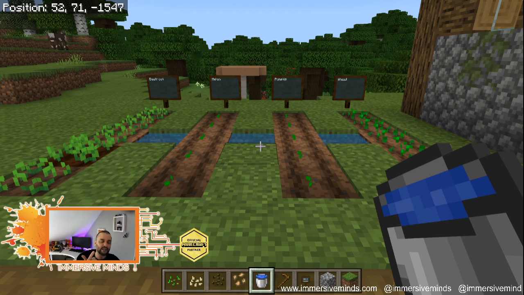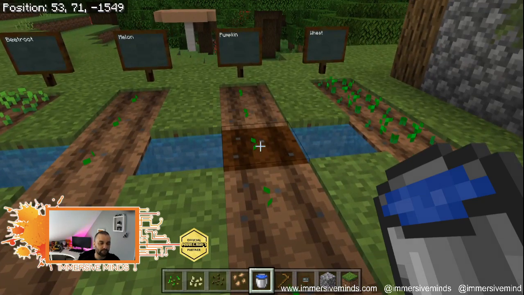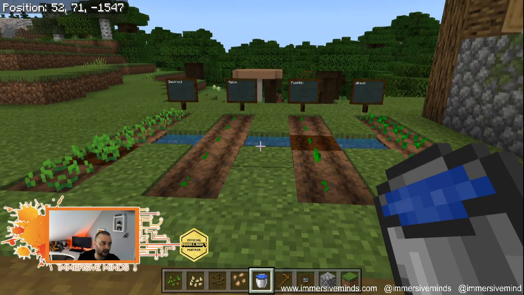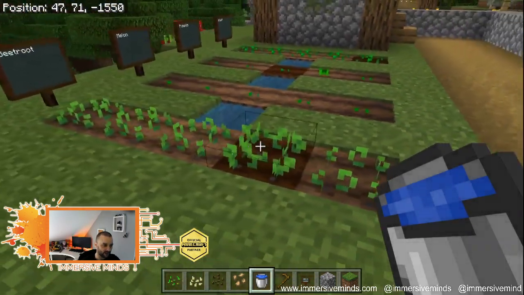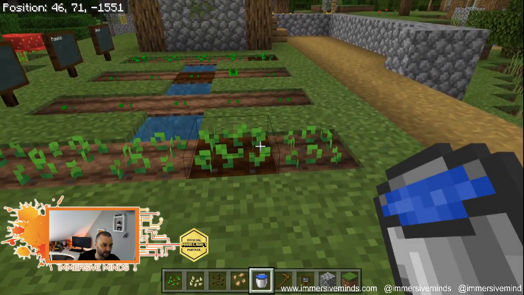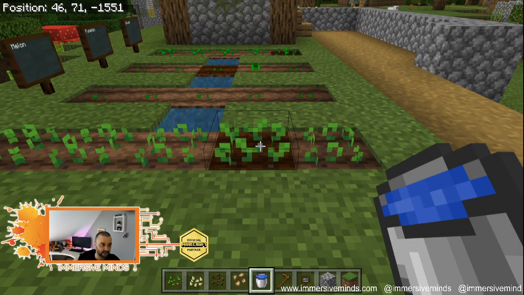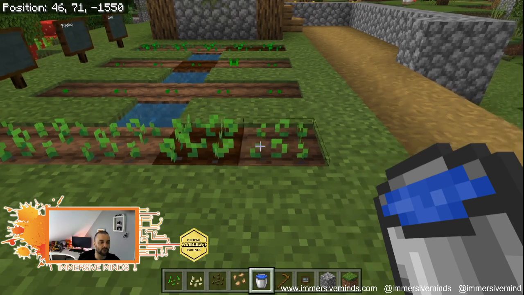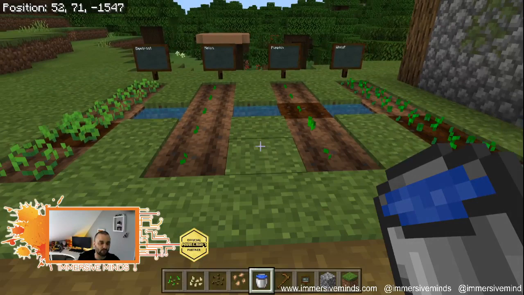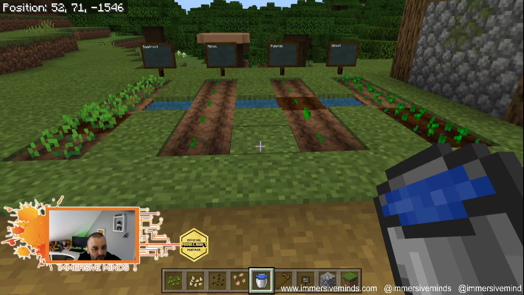So the two components for plants growing are, and actually you can see already that that seed is taller than these ones. It's a different shape, it's a different size, it's automatically taller because it's growing faster. And over time it will grow. It does take a while though, and so we don't have that amount of time on the stream, so I'm going to show you how to speed that up.